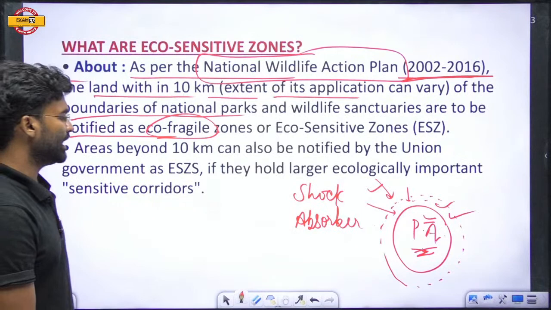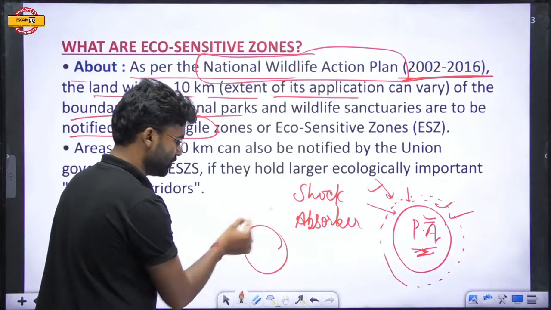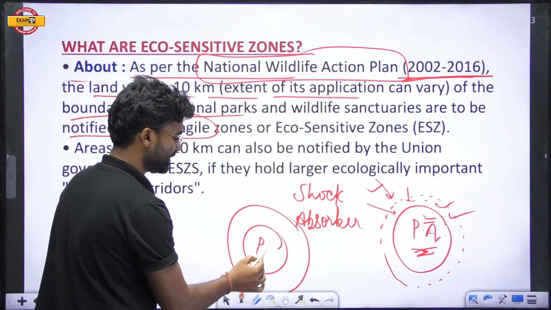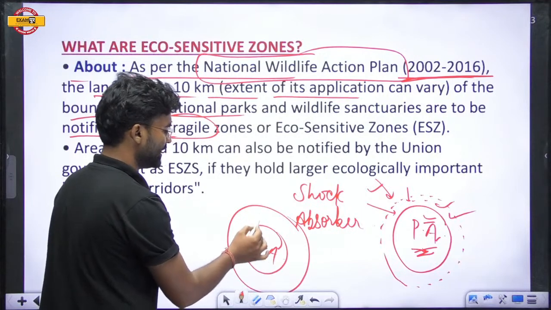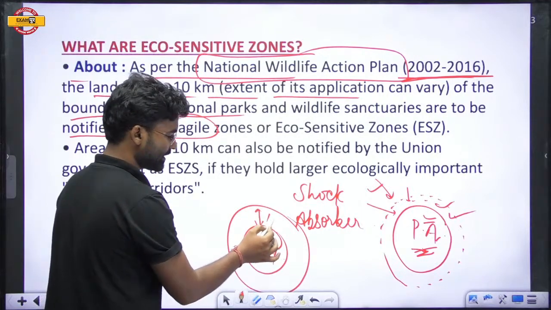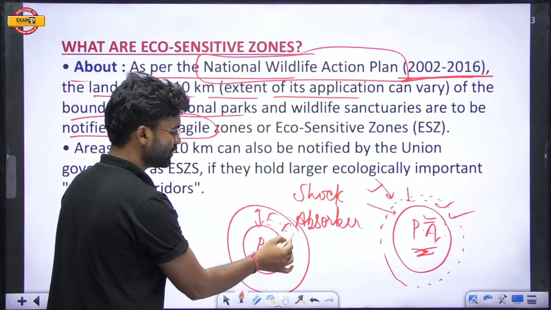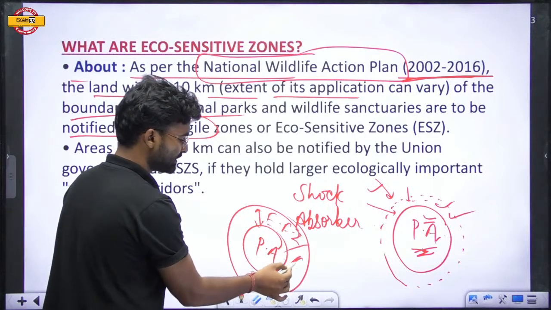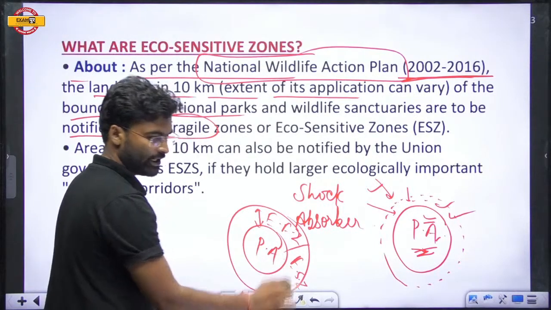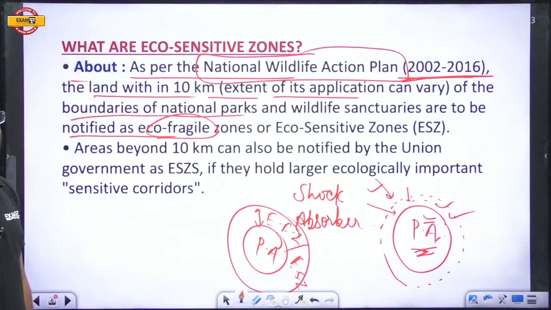That means the area within 10 kilometers around a protected area is called the eco-fragile zone, or the eco-sensitive zone.